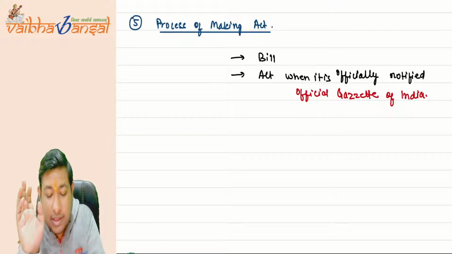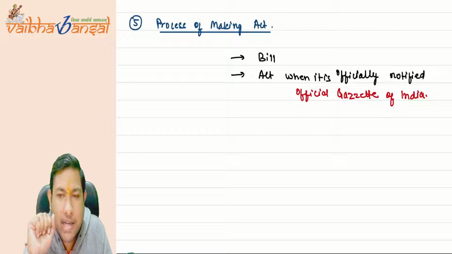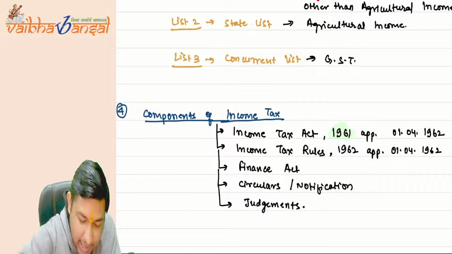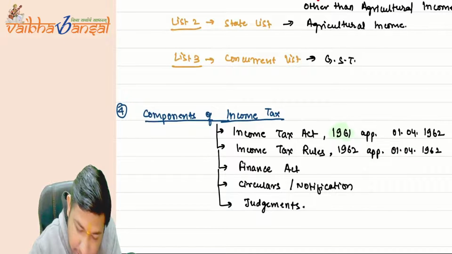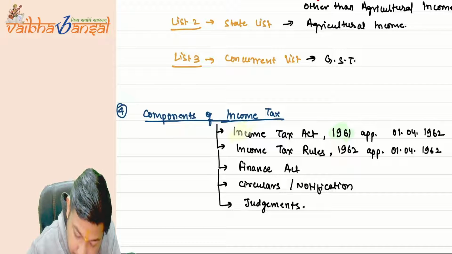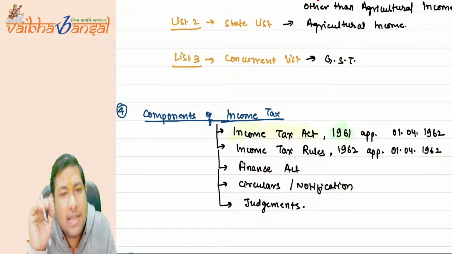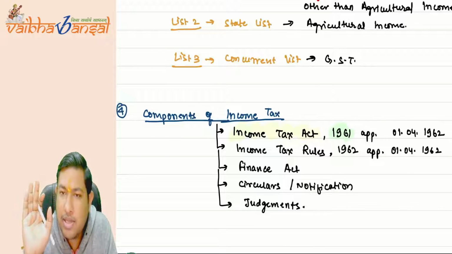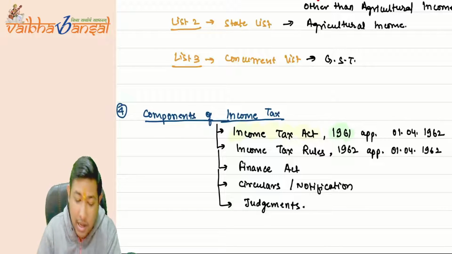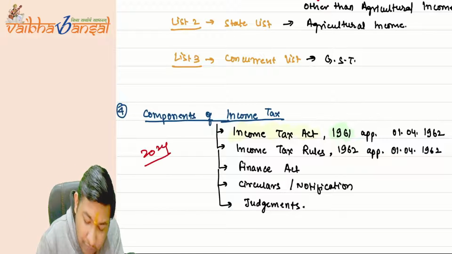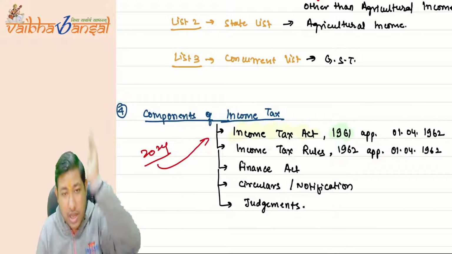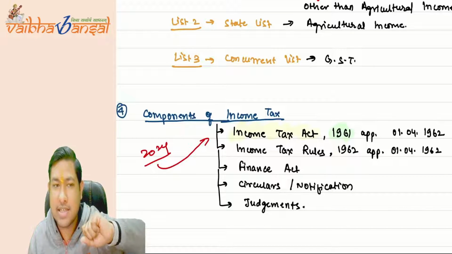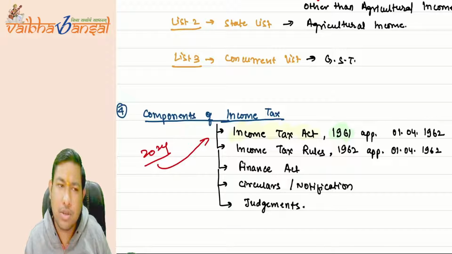Now, can you imagine, suppose this is the act, Income Tax Act 1961. Okay, this is the act. In 1961, the government of India makes some laws, makes the Income Tax Act. But you think in the year 2024, will the same Income Tax Act, which was made in the year 1961, be applicable?